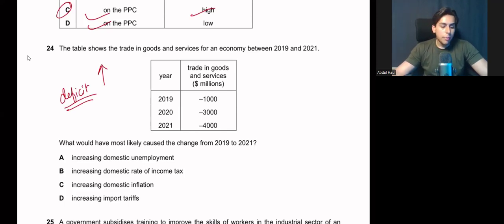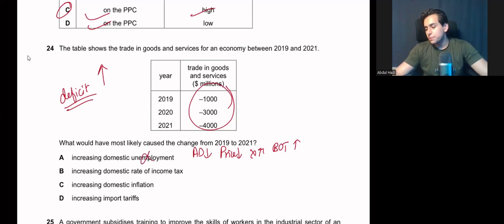Increasing domestic unemployment. If there is increasing domestic unemployment, this means that your aggregate demand is falling, and you will not be able to import more goods and services, because you don't have income. Also, if aggregate demand is falling, your price level should fall as well, your exports should rise, and your overall balance of trade should improve. But in this case, your balance of trade is continuously worsening. So this is not a correct answer.